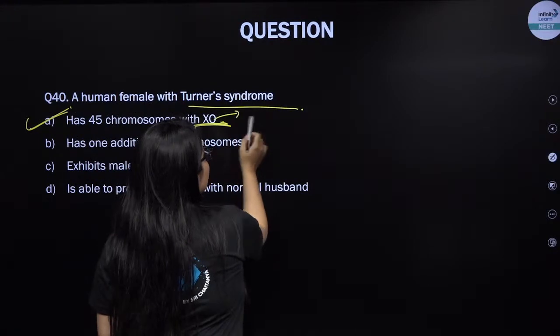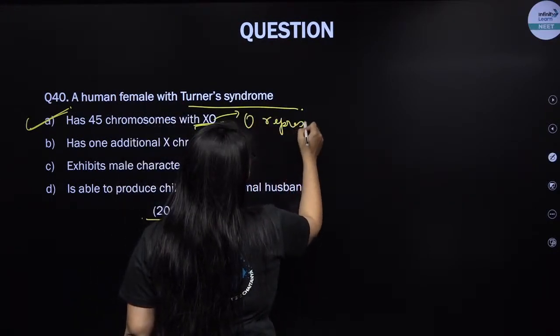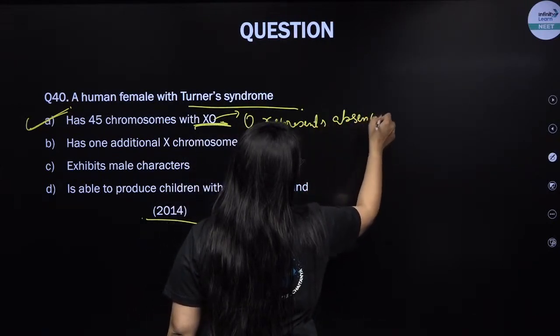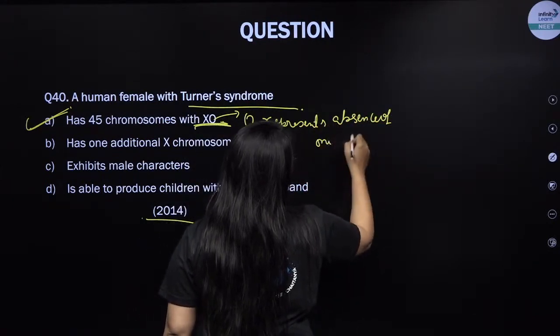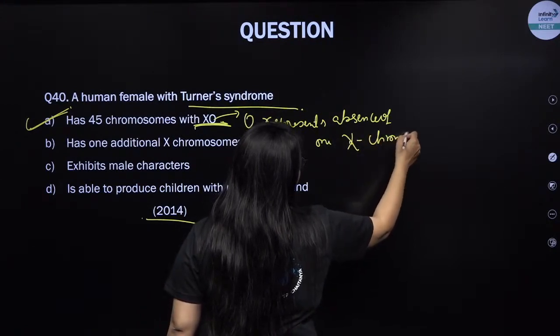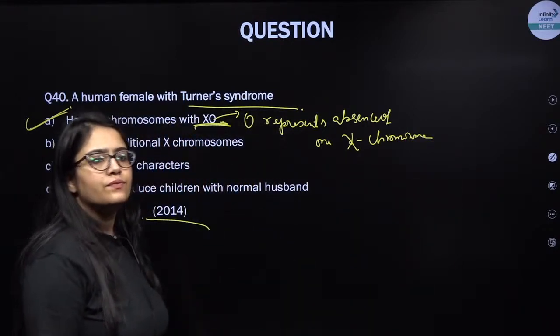O represents absence of one X chromosome. Clear, kids? Clear this?